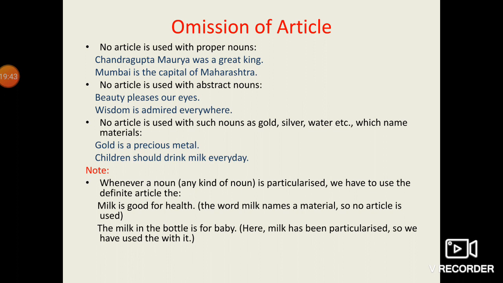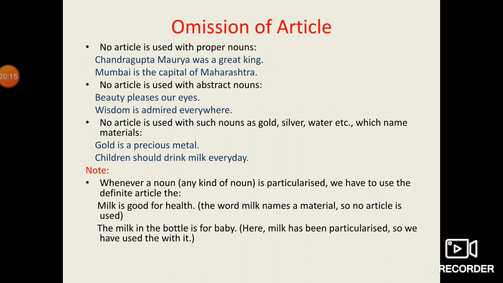For example, you can see here, milk is good for health. The word milk names a material, which I have just told you in the upper point. So no article is used. According to your previous point, no article is used with such nouns as gold, silver, water, etc., which name materials.